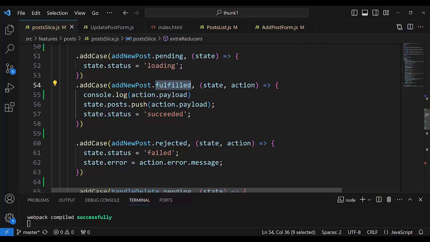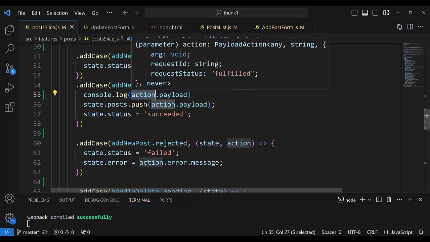What to do? This is one parameter of addCase. It is a string, the action type, and that string says what to do, with whom, what to do. What to do with the payload? Here is a payload.